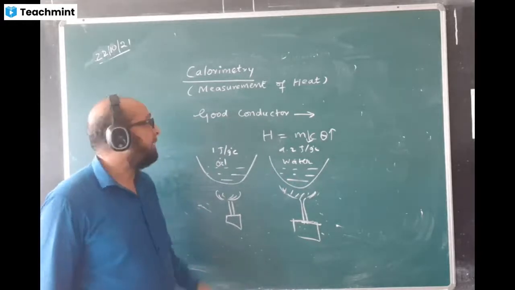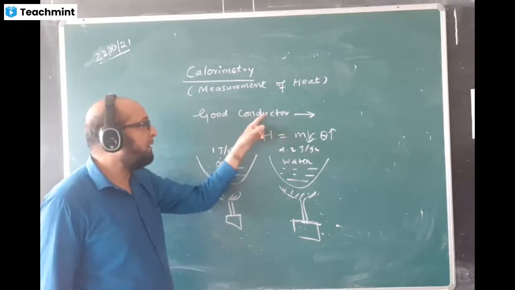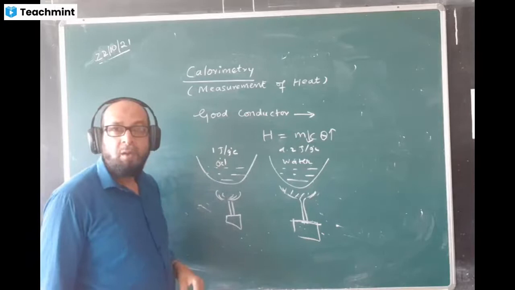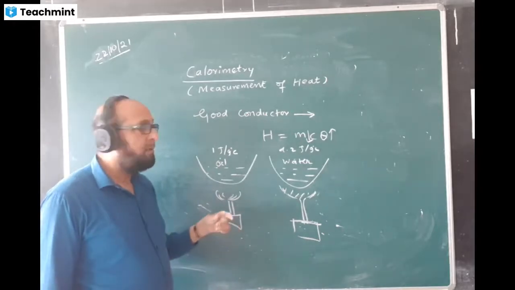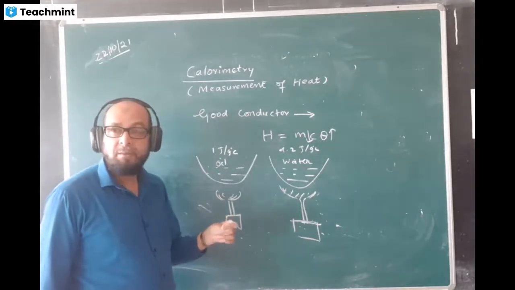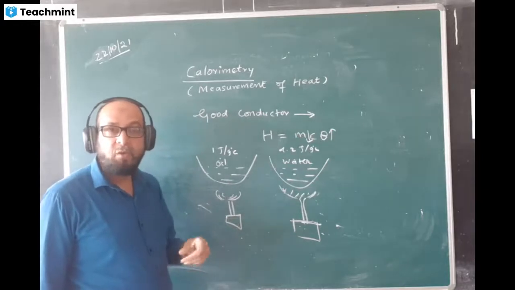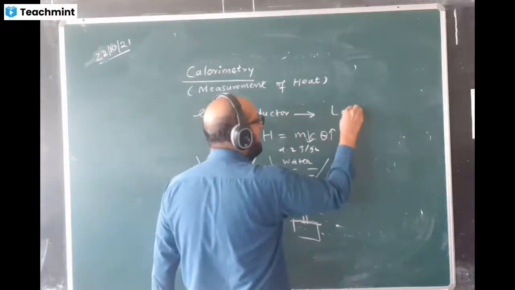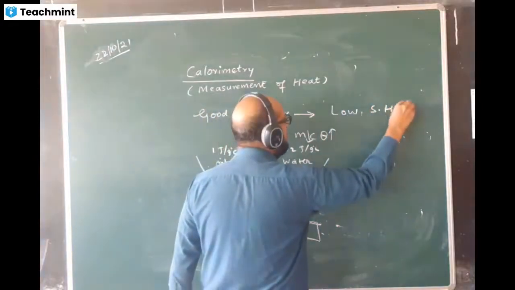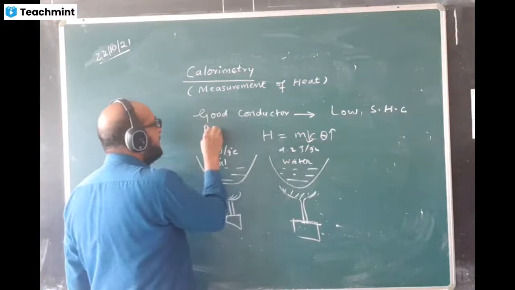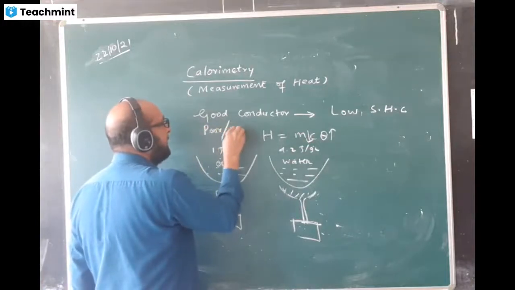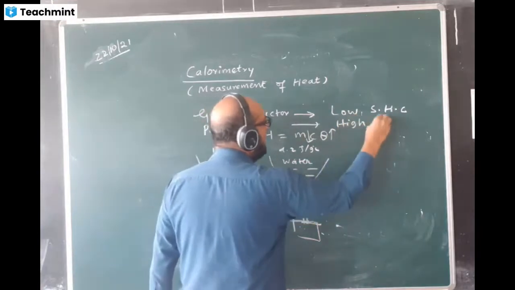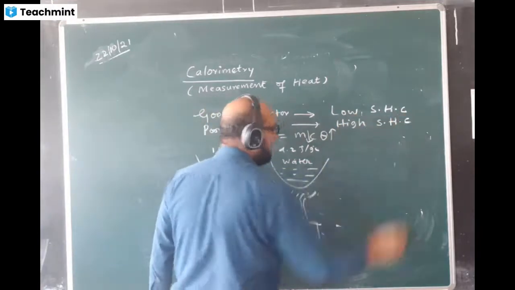That is the idea. That means in a good conductor, the temperature rise is quicker. That's why the value of C is low. And in a bad conductor, the rise of temperature is less, so the C value is more. A good conductor has low SHC, and a poor or bad conductor will have high SHC.